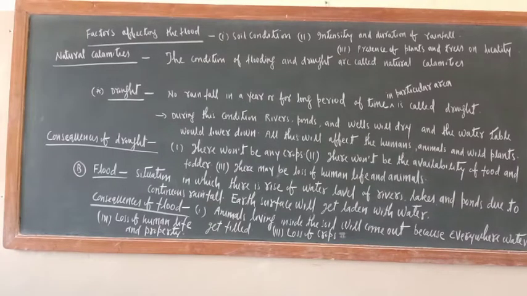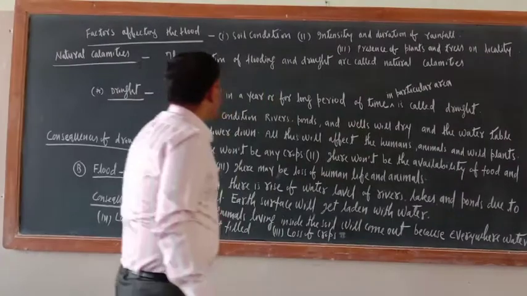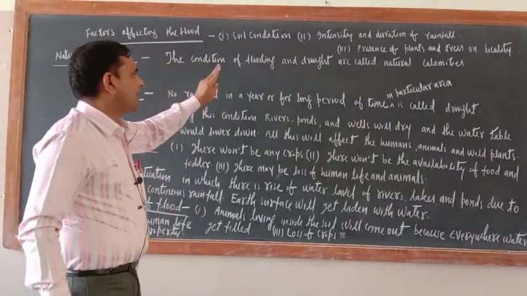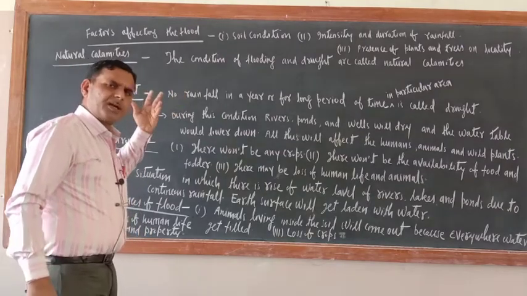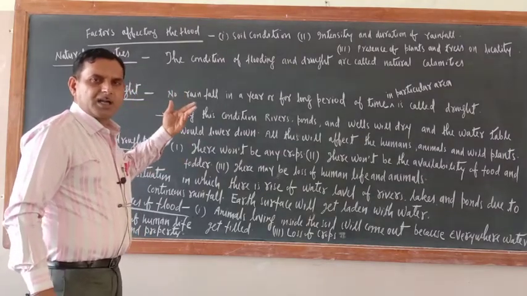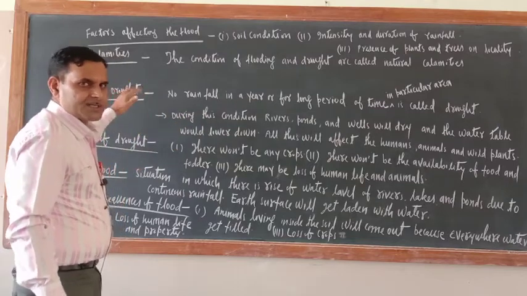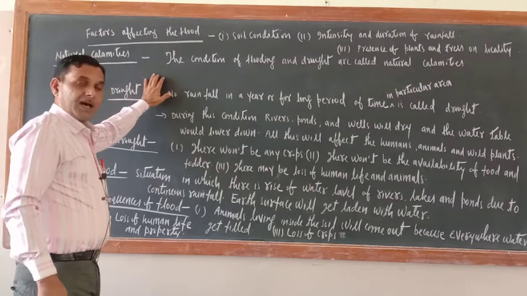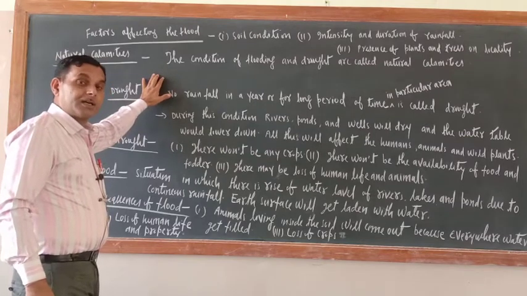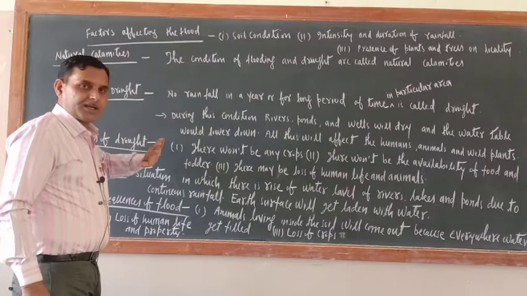Okay, so now natural calamities. So what are the natural calamities? The conditions of flooding and drought are called natural calamities. There are many types of natural calamities: earthquakes, volcanic eruptions. But in the water chapter we will discuss those natural calamities which arise due to water, due to over raining or less raining.